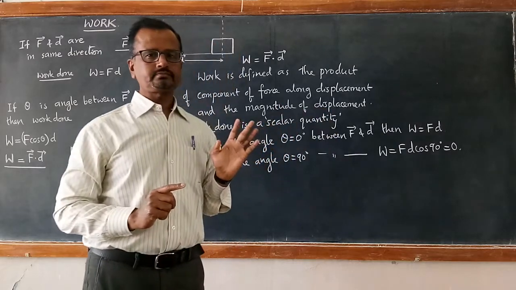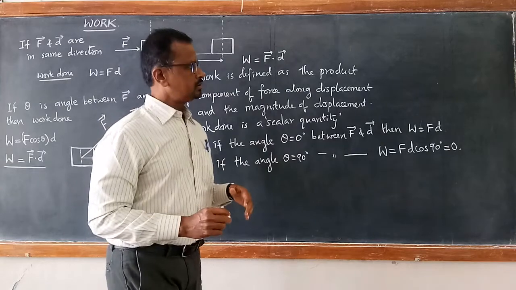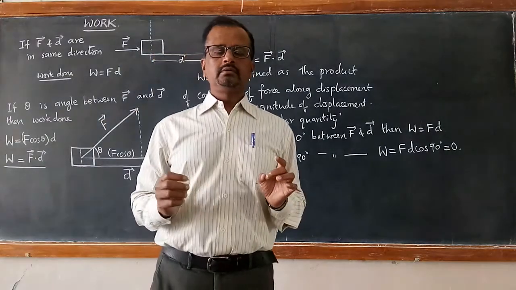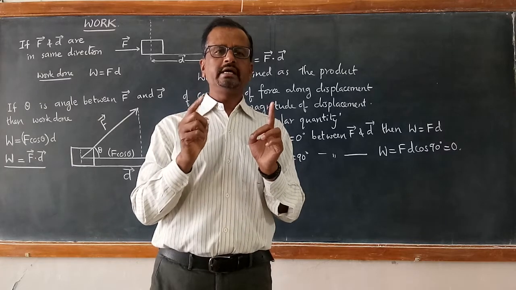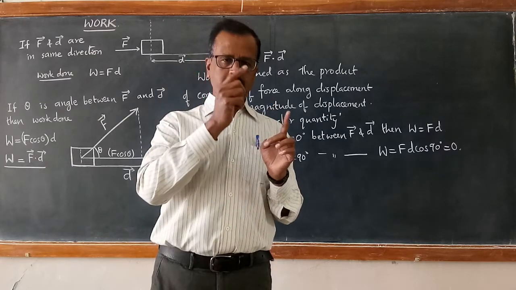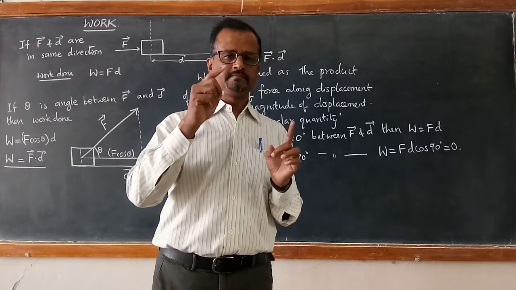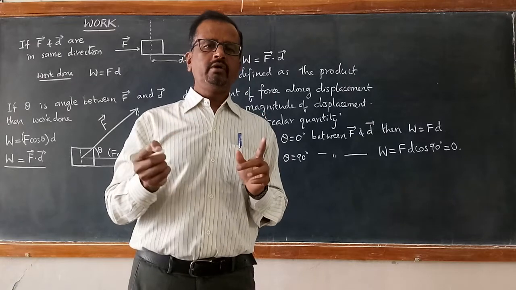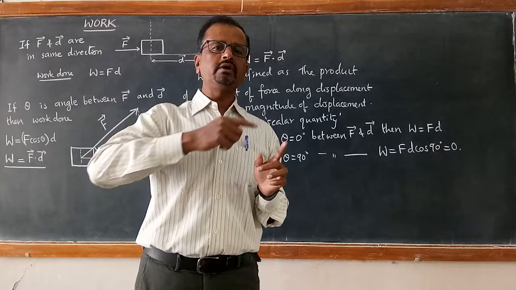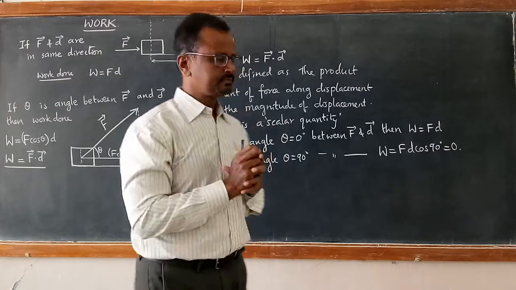The displacement is horizontal, the weight is vertically downwards, so work done is F d cos 90, therefore it becomes 0. This can also be seen, for example, in the work done by the gravitational force exerted on the earth in its orbit around the sun. The work done by the gravitational force exerted by the sun in keeping the earth revolving around the sun is 0.